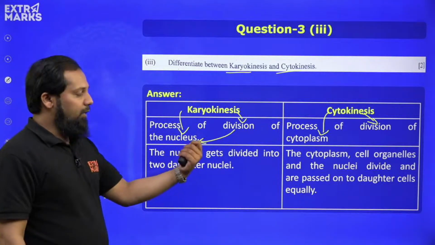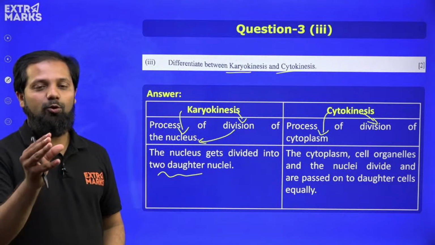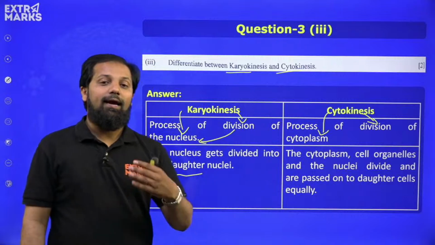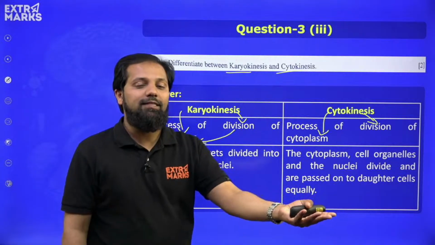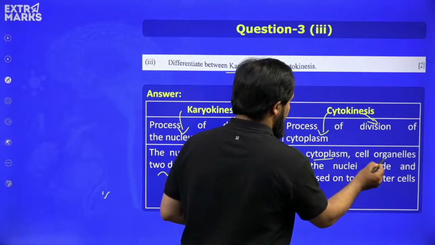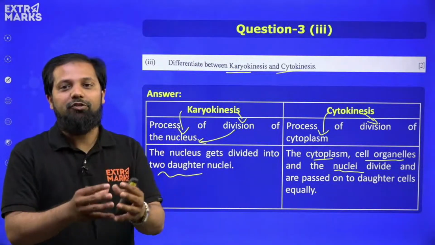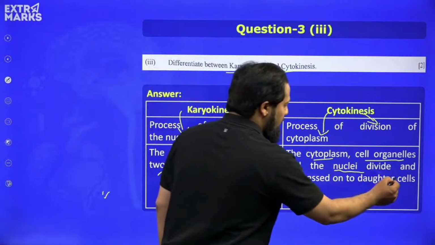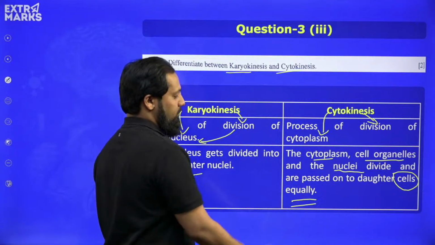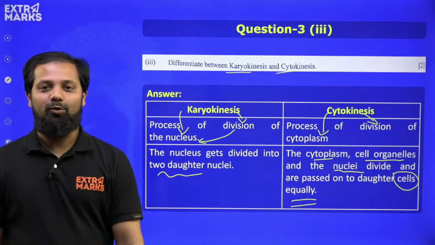Number two, here the nucleus will get divided into two daughter nuclei, okay, when karyokinesis is happening, one nucleus will split into two, whereas in cytokinesis, after the nucleus or karyokinesis has occurred, cytokinesis when it is taking place, it is the place wherein cytoplasm, cell organelles and the nuclei that have been divided, they will move apart, which results in formation of two equally appearing daughter cells, okay, two daughter cells will receive all these content. So this is one more difference. If you write this very easily, you are going to get 2 marks.